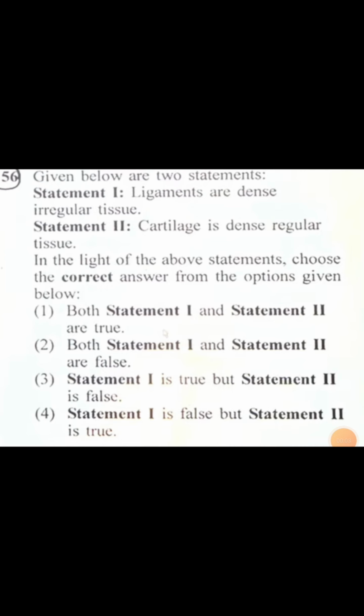Ligaments are dense irregular tissue. No, it is not irregular, it is a regular tissue. So statement 1 is wrong. Cartilage is dense regular, no, it's not regular, it's irregular. So statement 2 also wrong. So correct option will be both statement 1 and 2 false. So correct option is second.